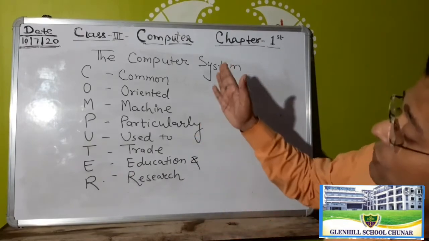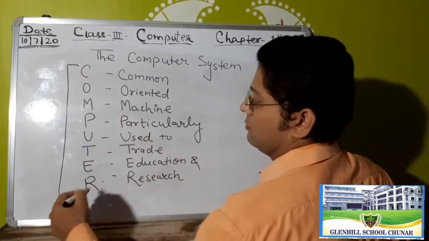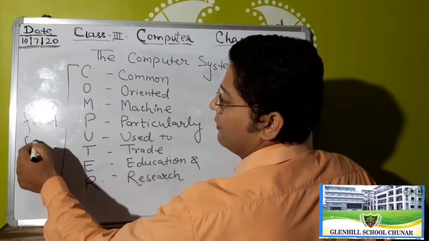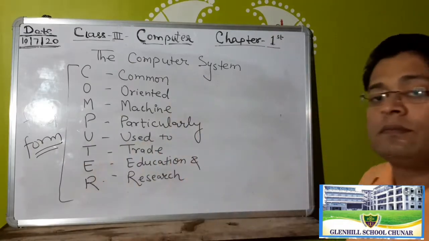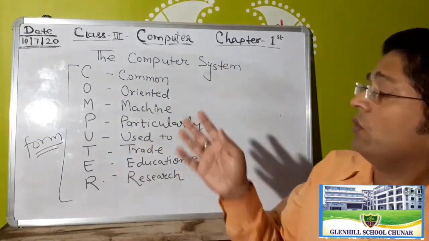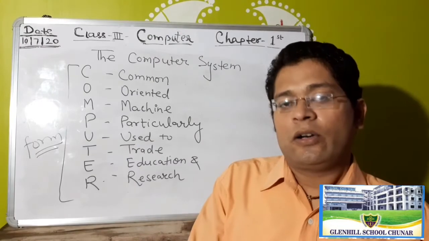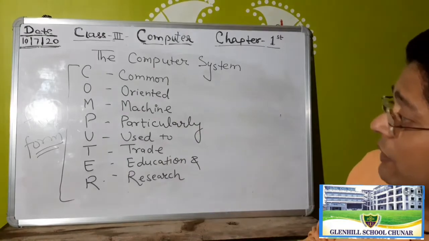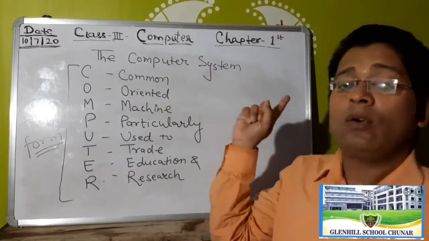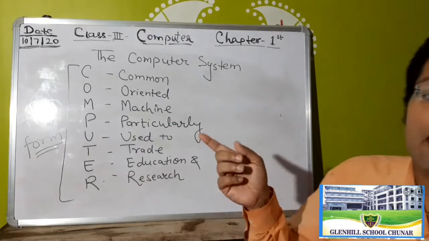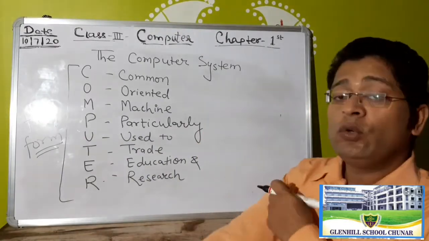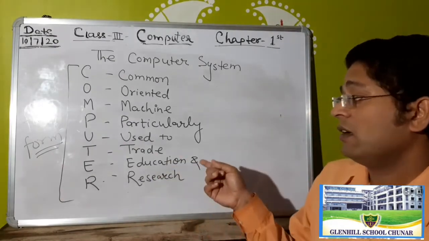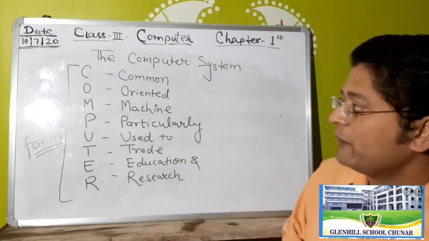Okay, students, this is the full form. I hope all students open the computer book. C for Common, O for Oriented, M for Machine, P for Particularly, U for Used, T for Trade, E for Education and R for Research.